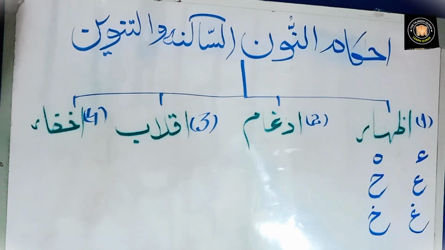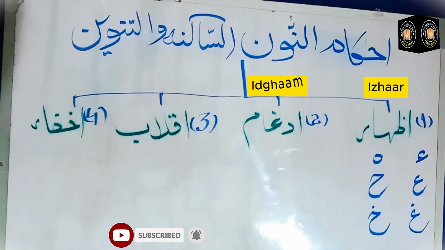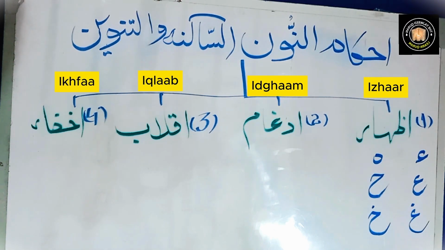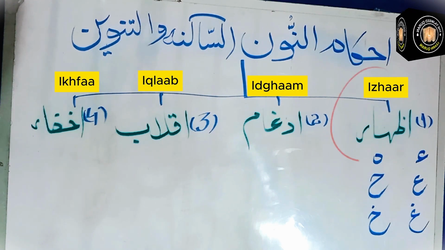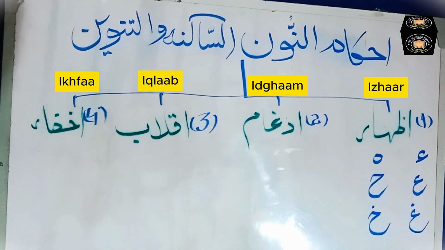We are learning rules of Noon, Sukoon, and Tanween. There are four rules of Noon, Sukoon, and Tanween: Izhar, Idgham, Iqlab, Ikhfa. In the previous lesson, Alhamdulillah, we have learned about Izhar. First rule is Izhar. There are 6 letters of Izhar: Hamza, Ha, Ain, Ha, Ghain, Kha.